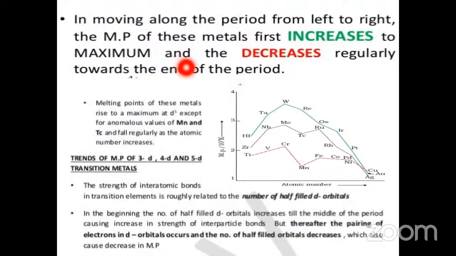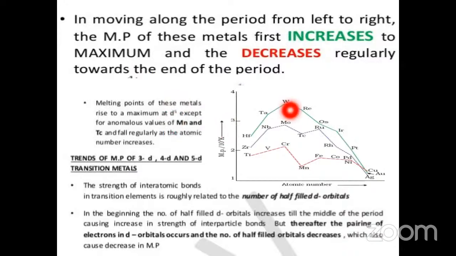Moving along the period from left to right, the melting point of these metals first increases to a maximum and then decreases regularly towards the end of the period. The melting point of these metals rises to a maximum at d5.